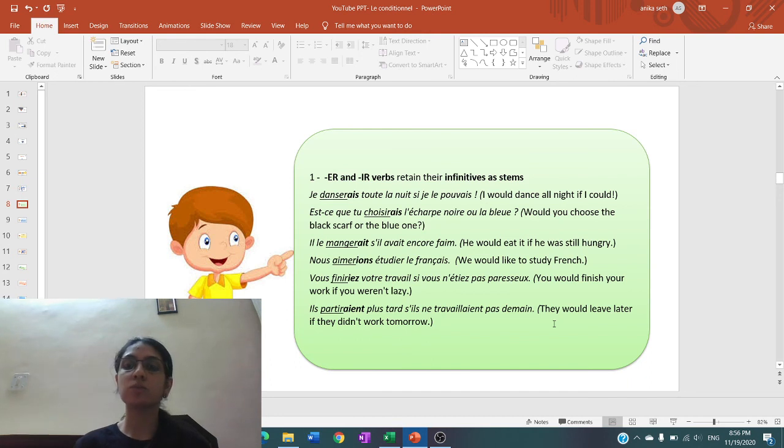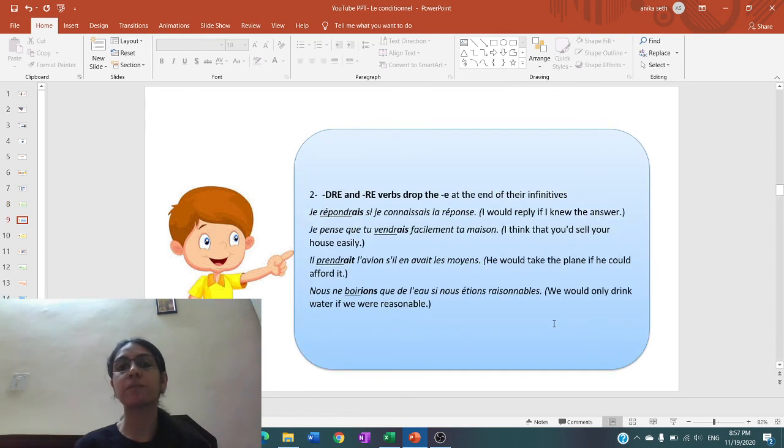So other examples also for the same thing that we saw over here, that ER and IR verbs take the stem as the infinitive and then we add the ending. So je danserais, tu choisirais, il mangerait, nous aimerions, vous finiriez, il partirait. Future simple stem plus the ending of the imperfect.